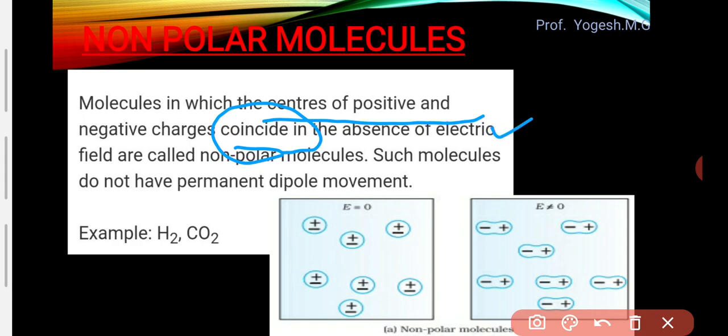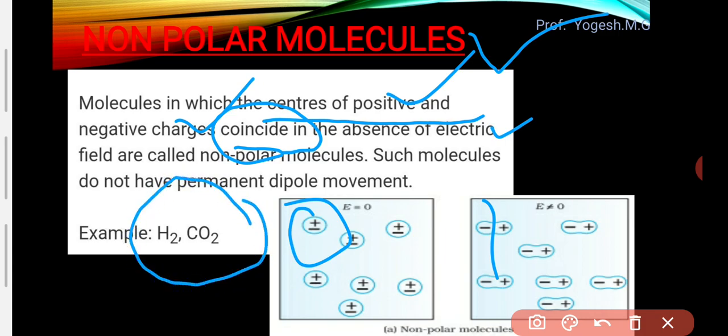In the presence of an electric field, they will separate, but in its absence, the center of positive charges and the center of negative charges coincide with each other. Such molecules are called non-polar molecules, right? Understand what non-polar molecules are? Examples of non-polar molecules are hydrogen molecules H2 and carbon dioxide molecules CO2.